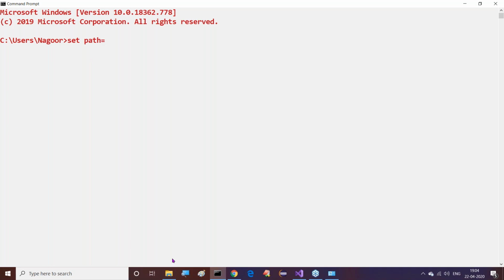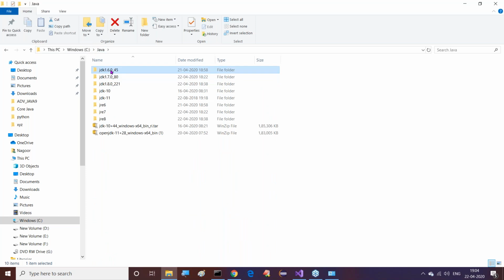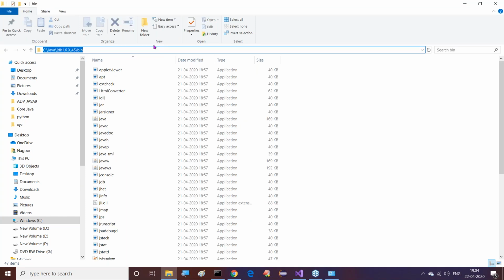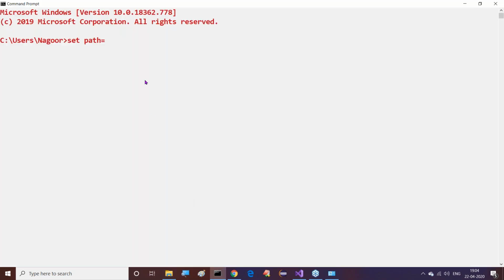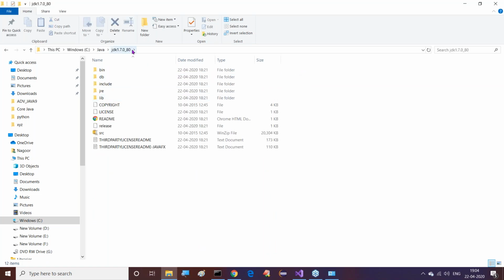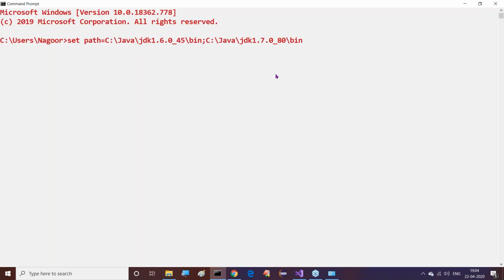I have to set the path to 3 versions now. First one is C:\Java\JDK 1.6.0_45. Let me copy this location. That I provided, then a semicolon to separate one path from another. Next is JDK 1.7.0_80 bin. You need to copy this one as well, then a semicolon, and again a semicolon.